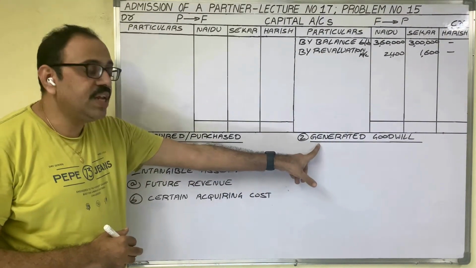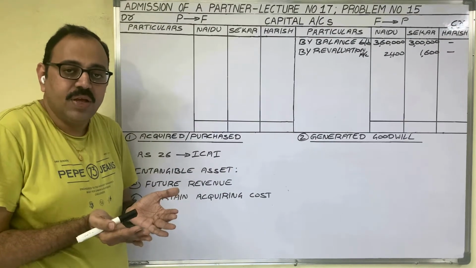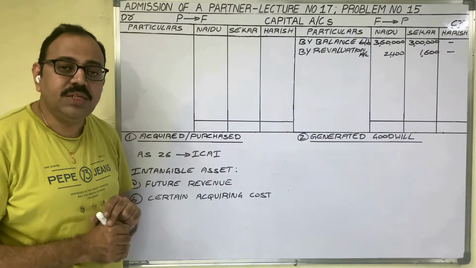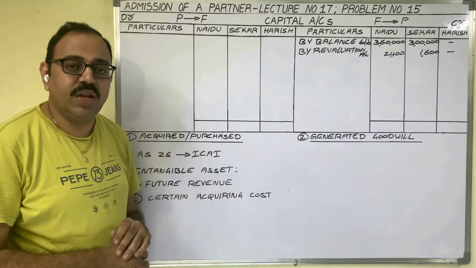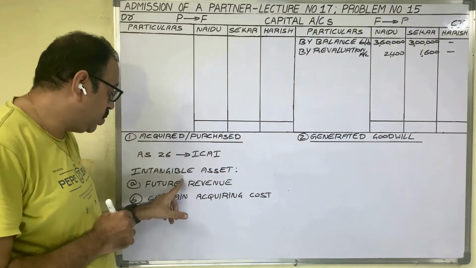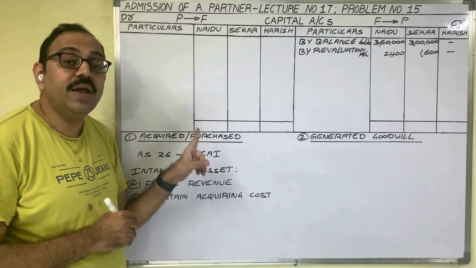But in the case of generated goodwill, partners are creating goodwill in the firm. Partners are not paying this goodwill to anybody. Means there is no certain acquiring cost for generated goodwill. So as generated goodwill is unable to satisfy these two conditions, generated goodwill should not be recorded in the balance sheet.